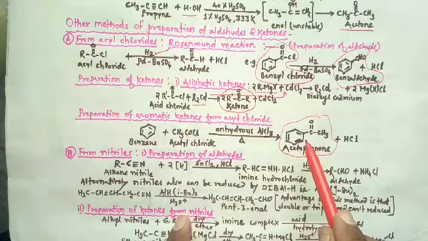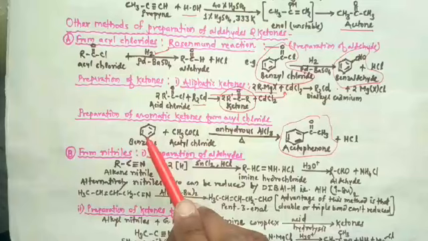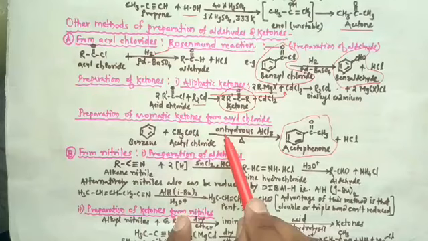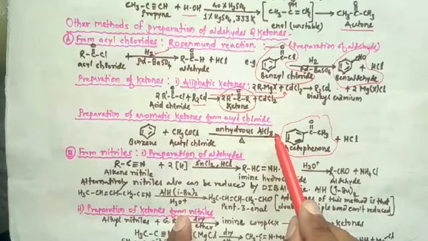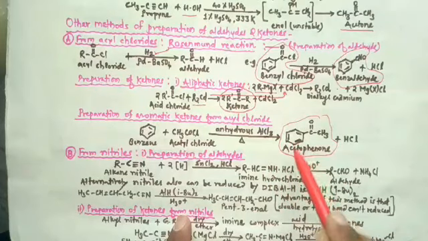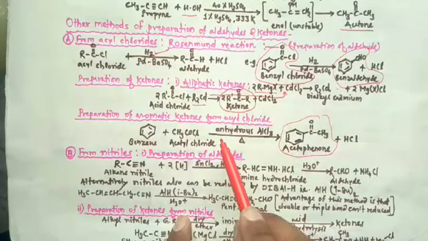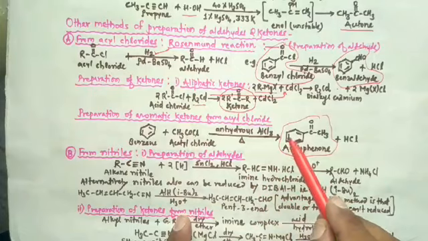Aromatic ketones can be prepared when benzene or its derivative is reacted with acyl chloride, and when the reaction is carried out in presence of anhydrous aluminum chloride, it produces aromatic ketone. This reaction is called Friedel-Crafts acylation.